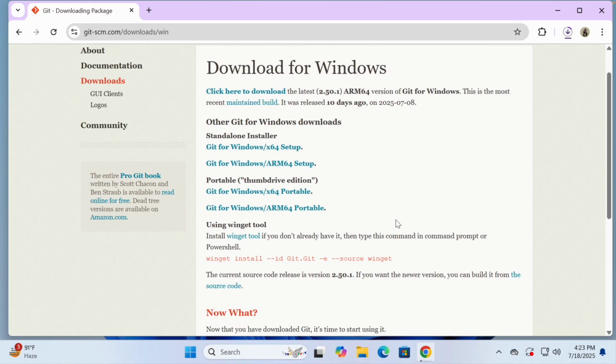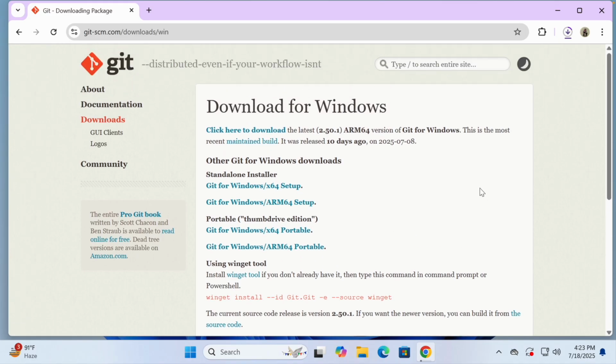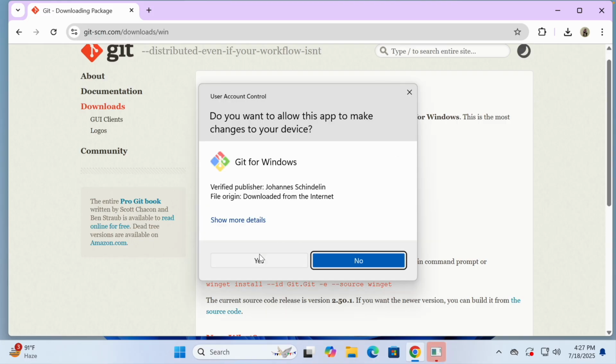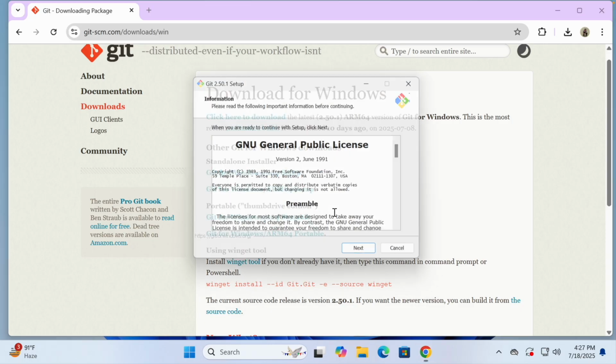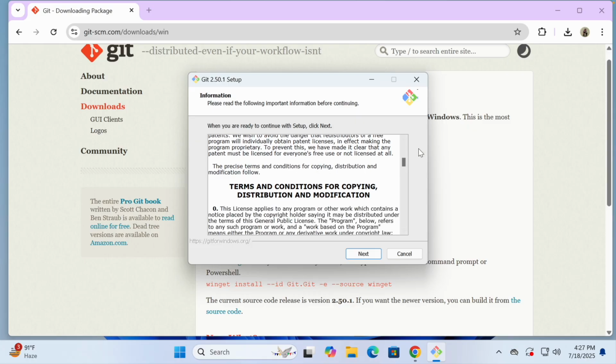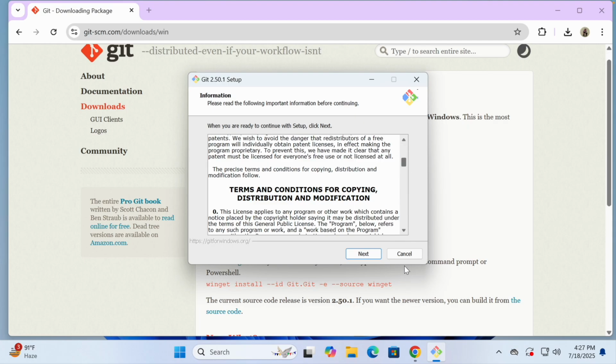Let's wait for it to get installed. Now guys, after this, you can open this particular file. It is the same process on the Mac. After you do this, scroll down to read the terms and conditions.